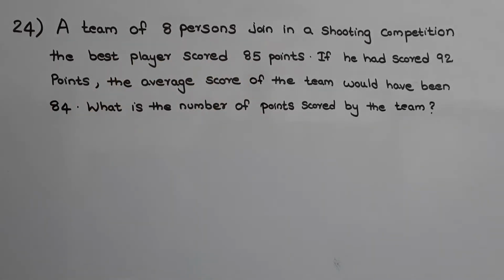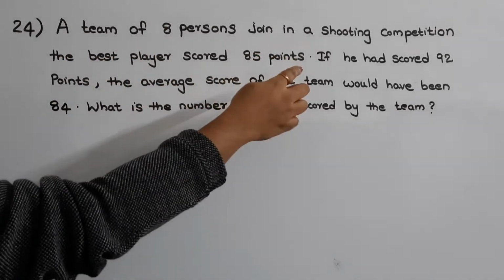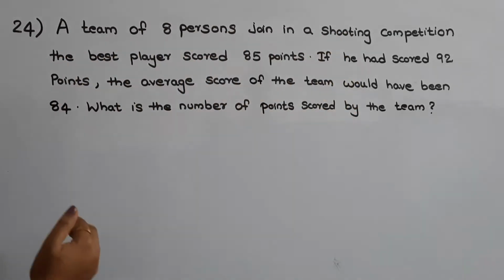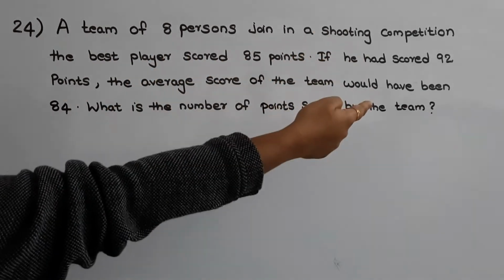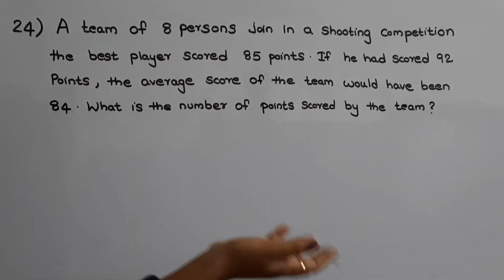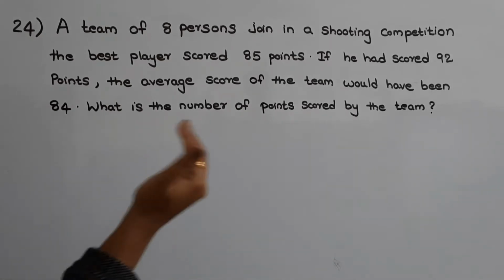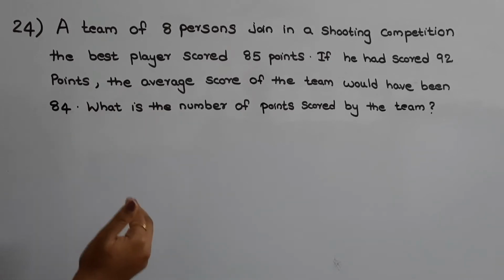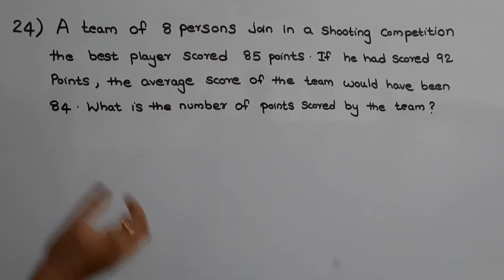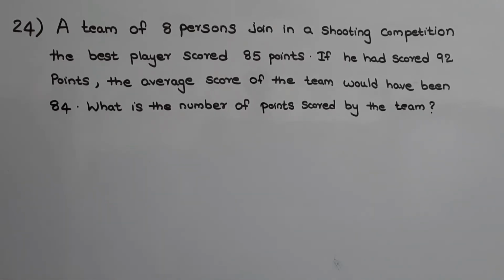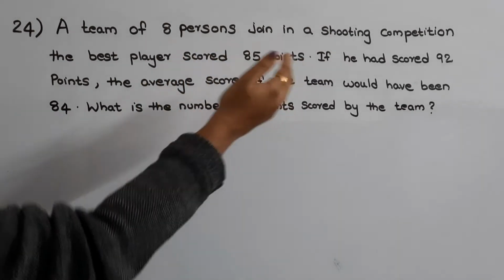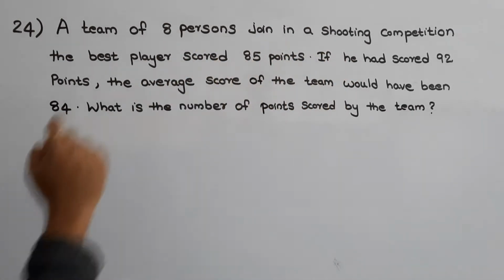So we need to find out the number of points scored by the team when the best player had scored 85 points. So in this question, if the score of the best player is 92, then there is an increase in the average. Initially he scored 85. Now if he scored 92, then there will be an increase in the sum of the points. If there is an increase in the sum of the points, then there will be an increase in the average points. So first we need to find out the increase in the average points. Then we will find out the old average. So here the increase in the points is 92 minus 85.